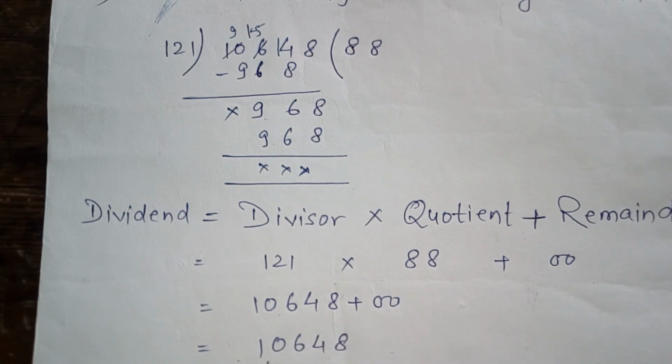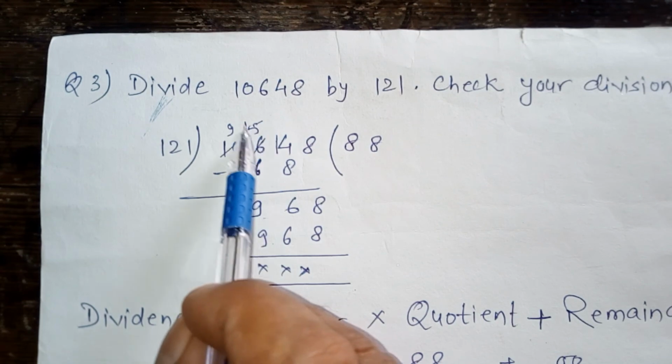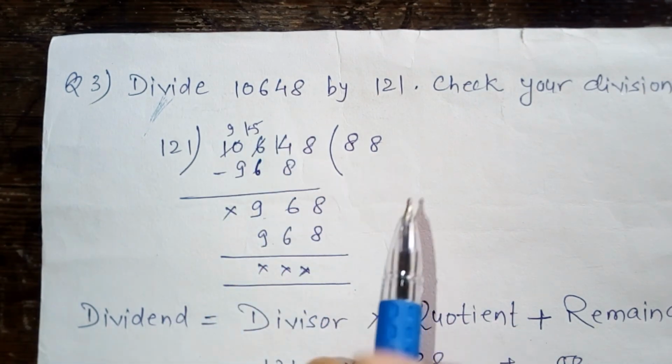You will get 10,648. This number is the same as the dividend. So 10,648 is here and 10,648 is here. So your answer is correct.